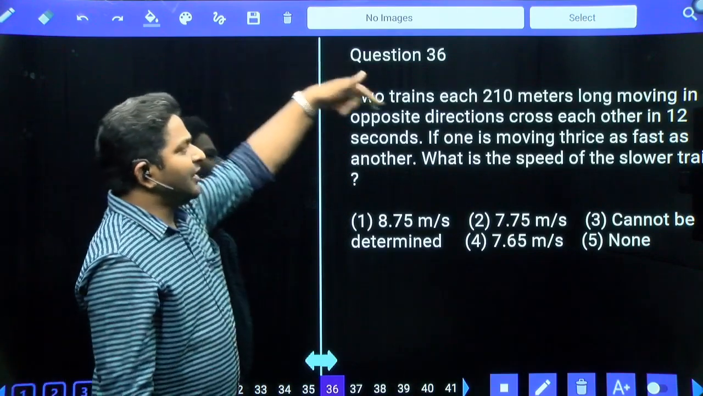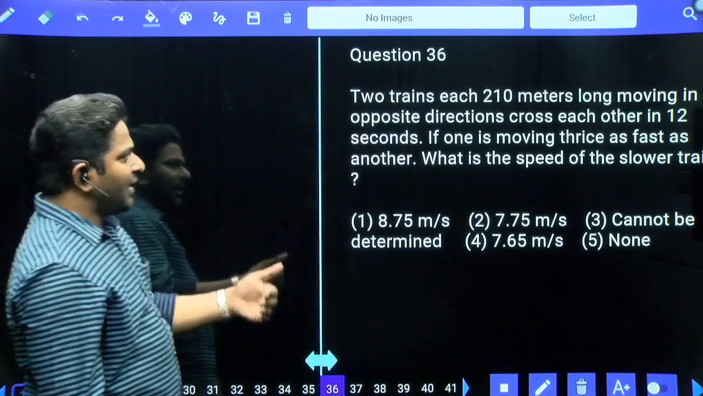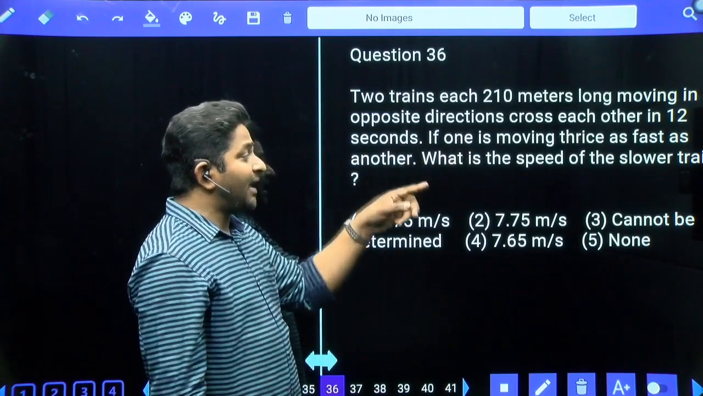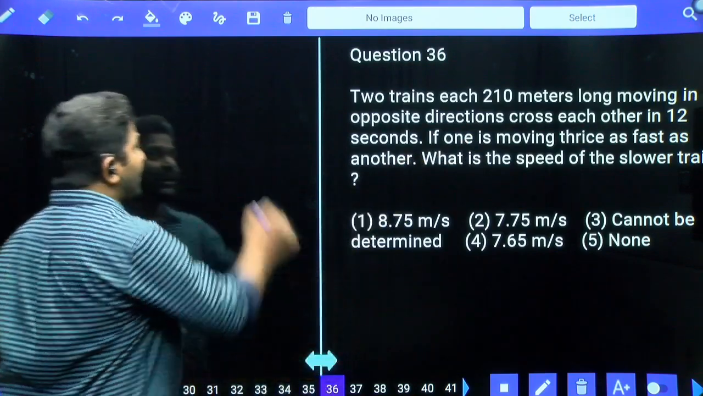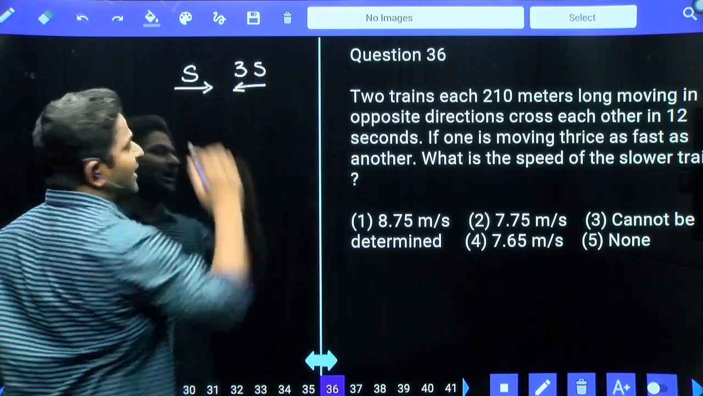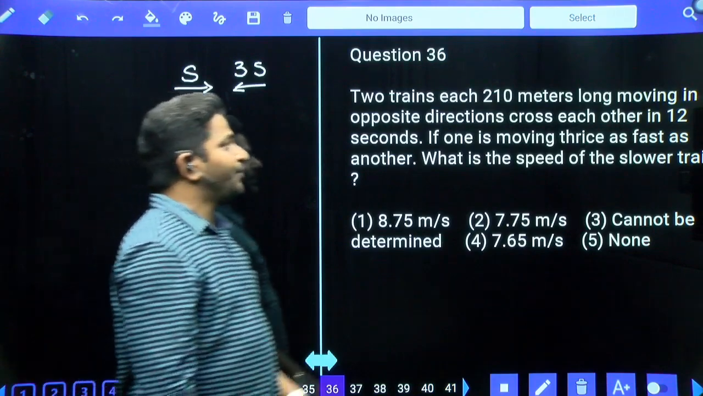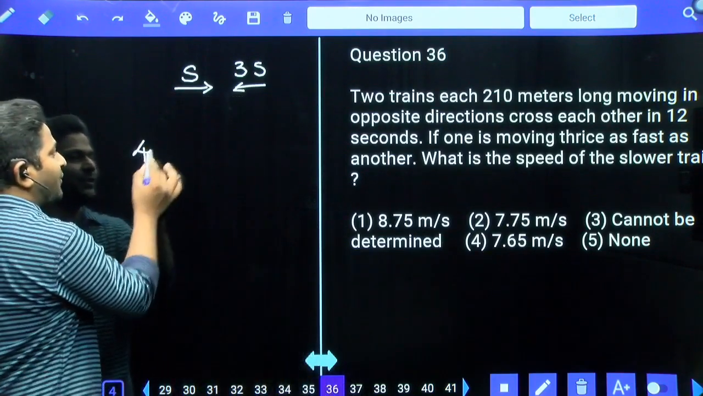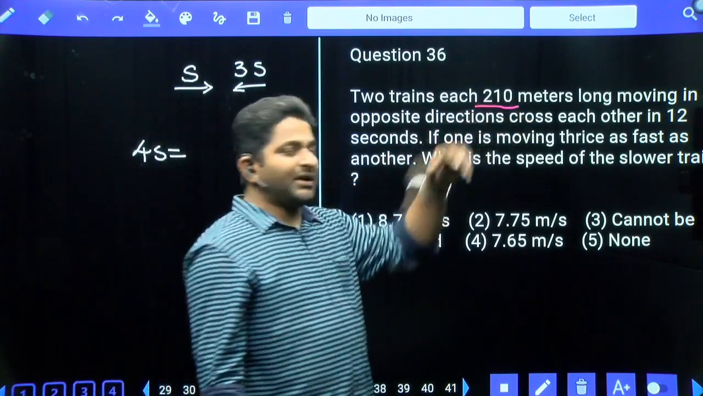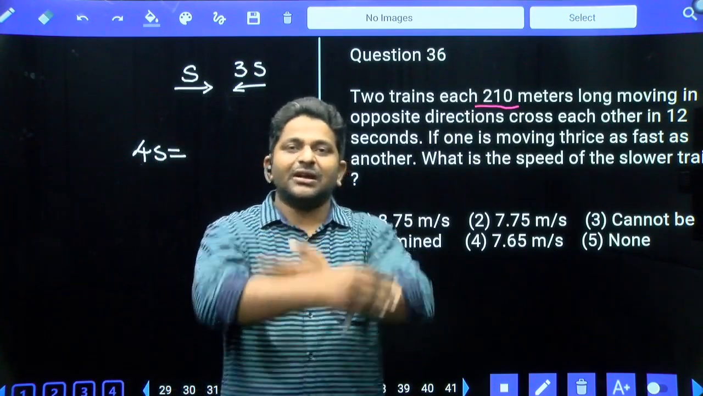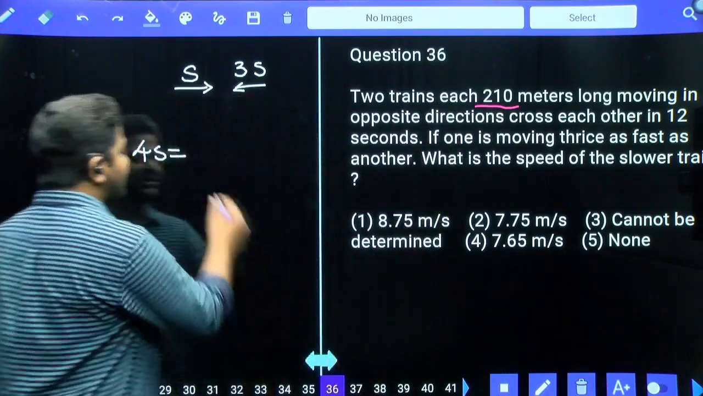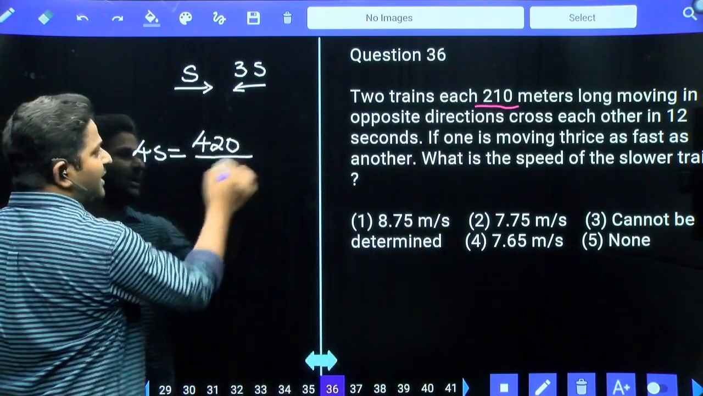Two trains, each 210 meters long, moving in opposite directions, cross each other in 12 seconds. If one is moving thrice as fast as the other, if one of the trains' speed is s, the other speed is 3s. If they are moving opposite to each other, relative speed is s1 plus s2. Now, s1 plus s2 is equal to 4s, that is equal to distance covered by time taken. Each is 210 meters. If a train crosses each other, distance covered is equal to train length 1 plus train length 2, that is 210 plus 210, which is equal to 420 meters.